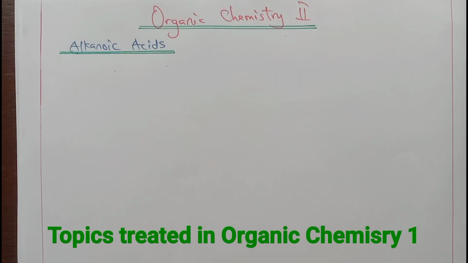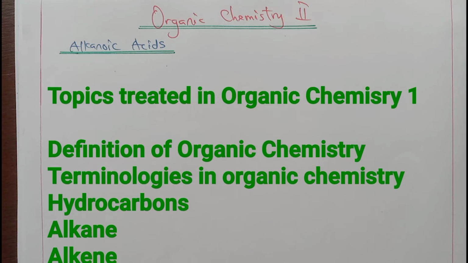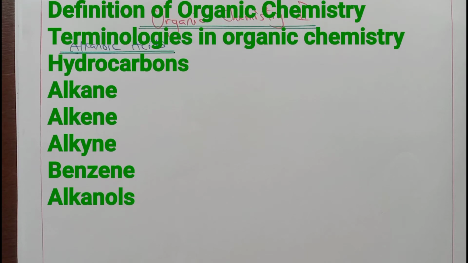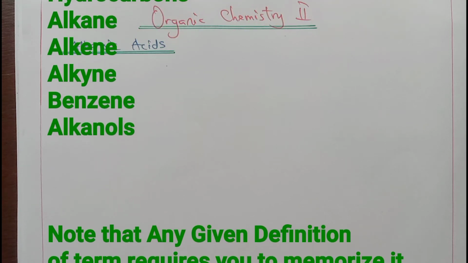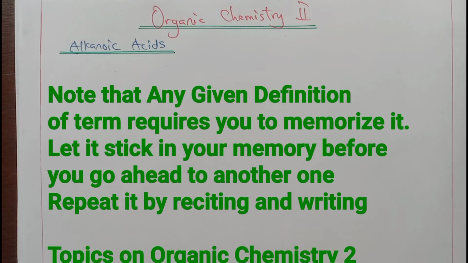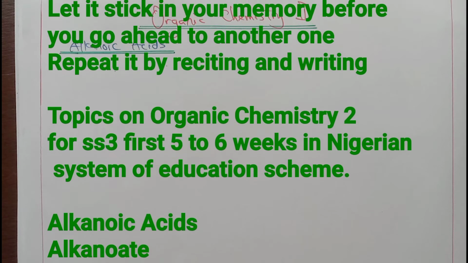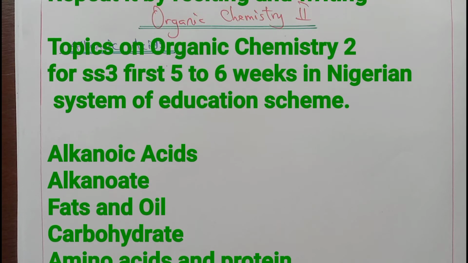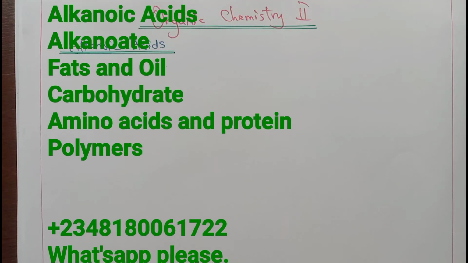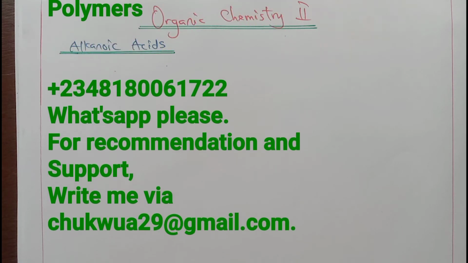In our organic chemistry 1, we looked into the definition of organic chemistry, terminologies in organic chemistry, and hydrocarbons. There we even looked into alkanes, alkynes, benzenes, and we moved further away from just the hydrocarbons to alkanols. In organic chemistry 2, we will be looking into alkanoic acid, alkanoids, fats and oil, amino acids and protein, carbohydrates, and polymer.